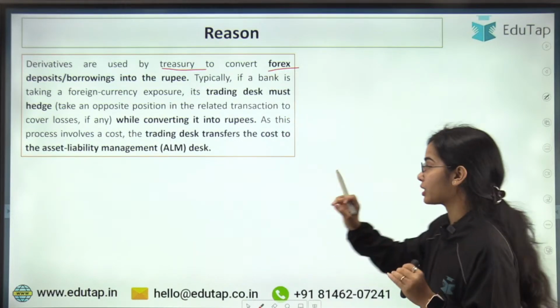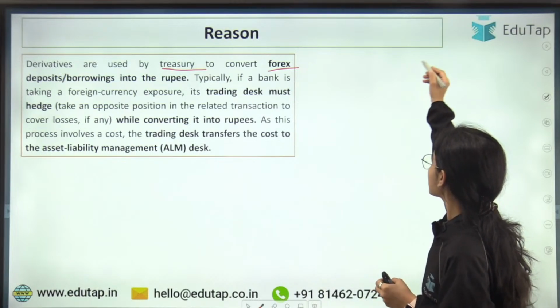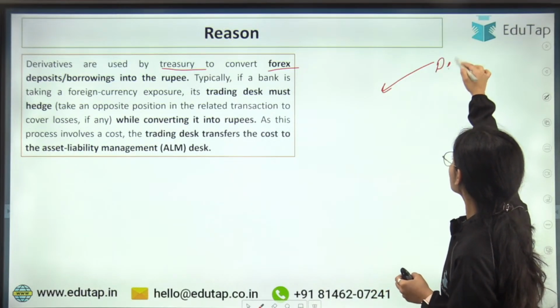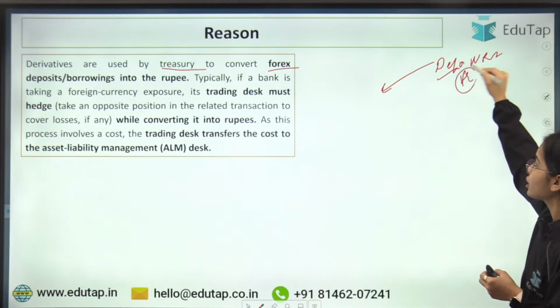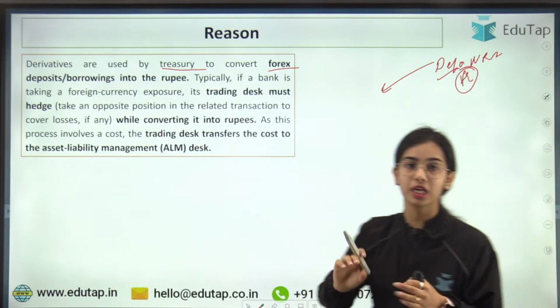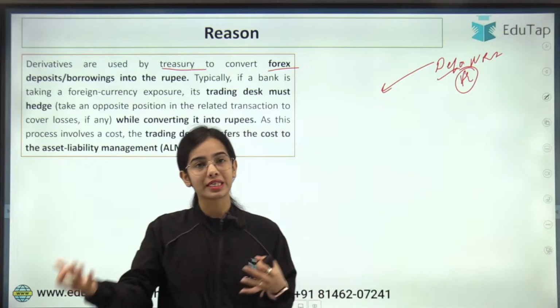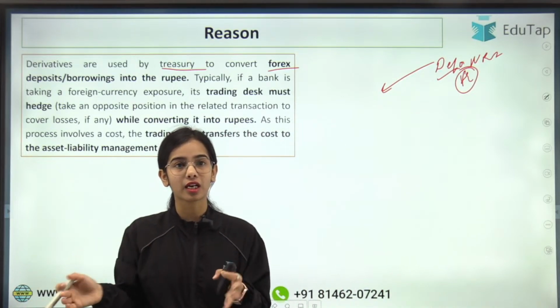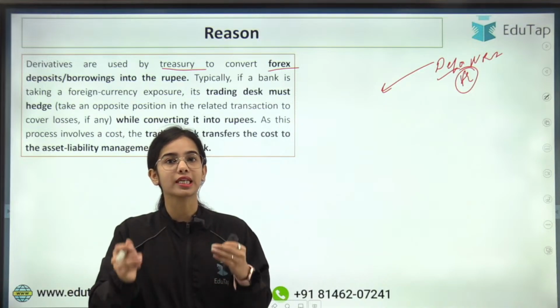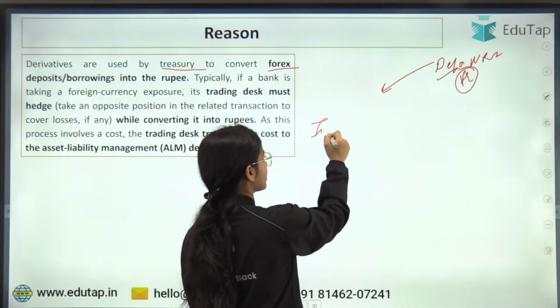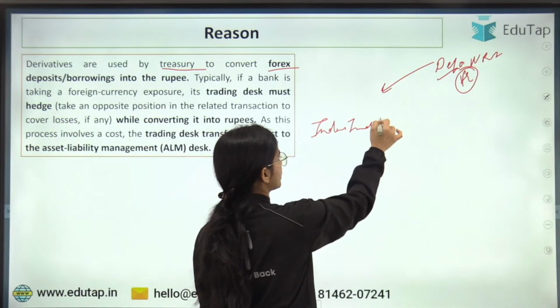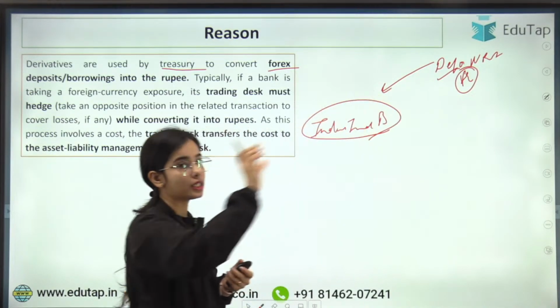Try to understand that, let's say, there are deposits. The non-resident Indians deposit their foreign exchange with Indian banks. In the foreign currency non-resident account, the FCNR account, and the other accounts, there is a deposit coming from the NRIs to the Indian banks. IndusInd Bank also received deposits from other countries.